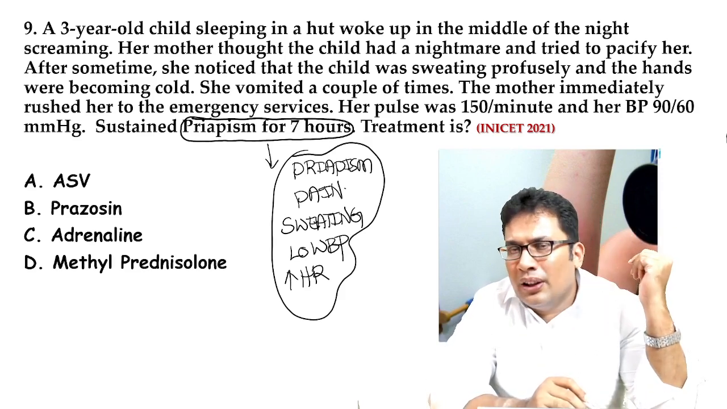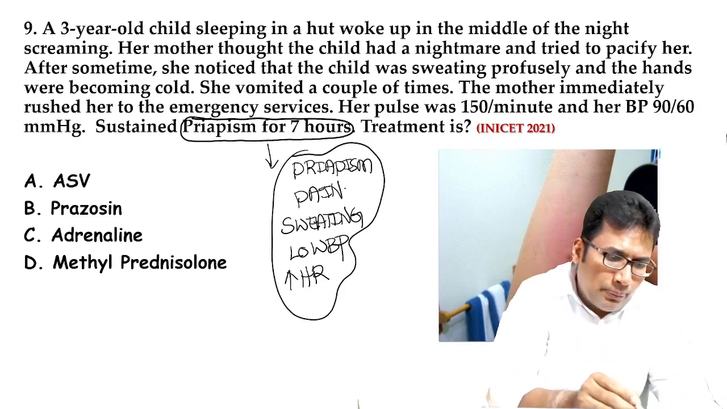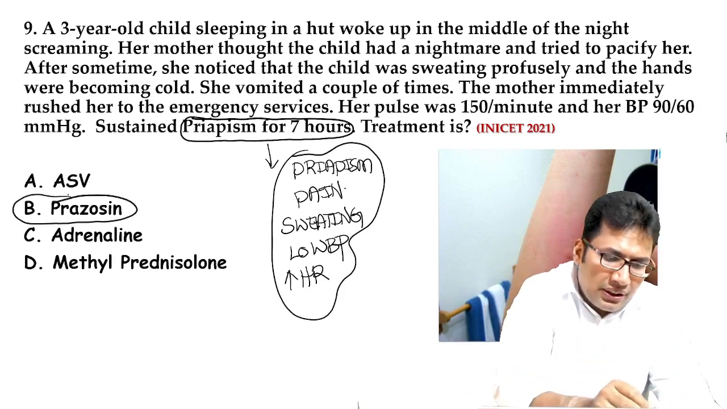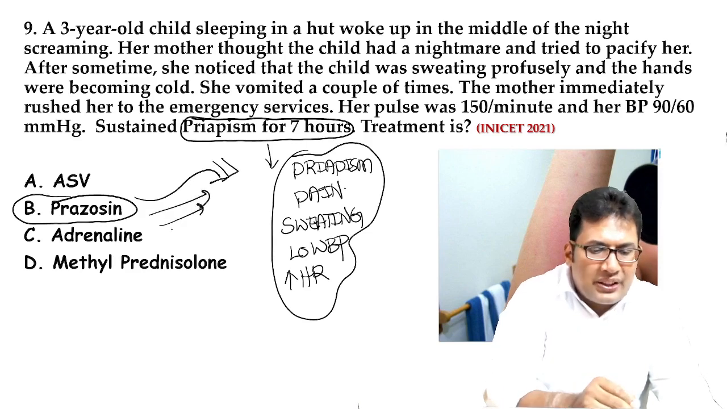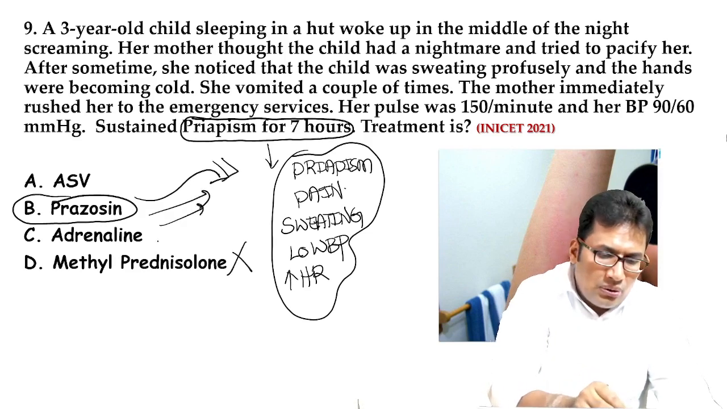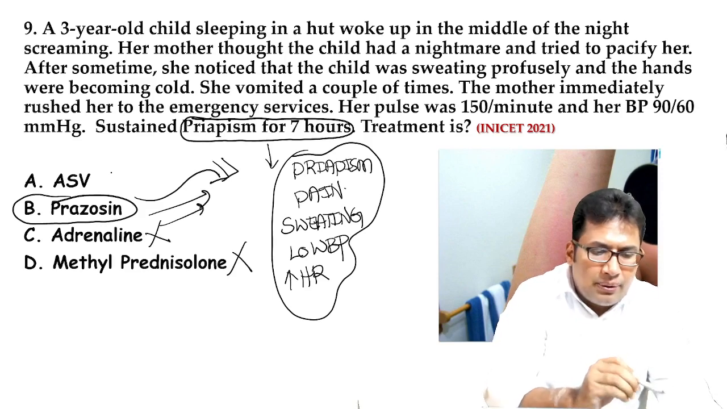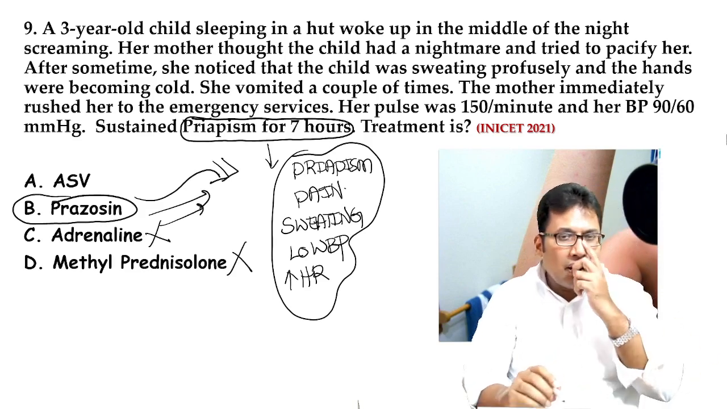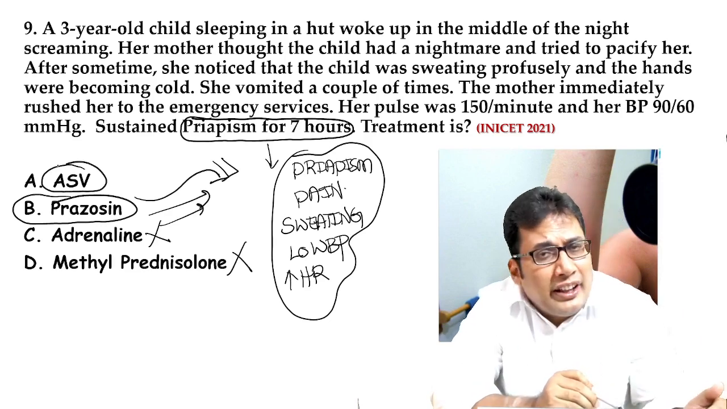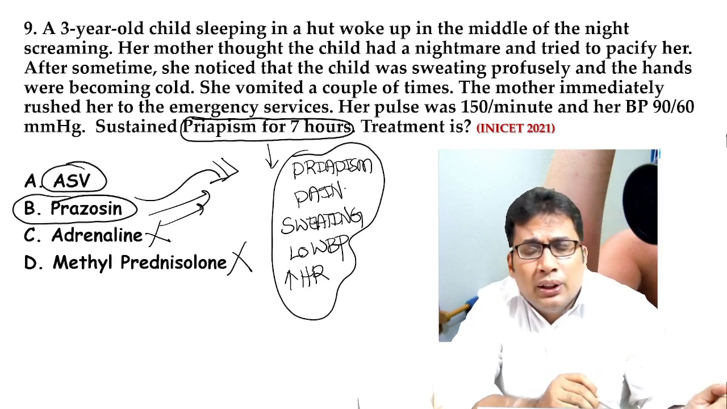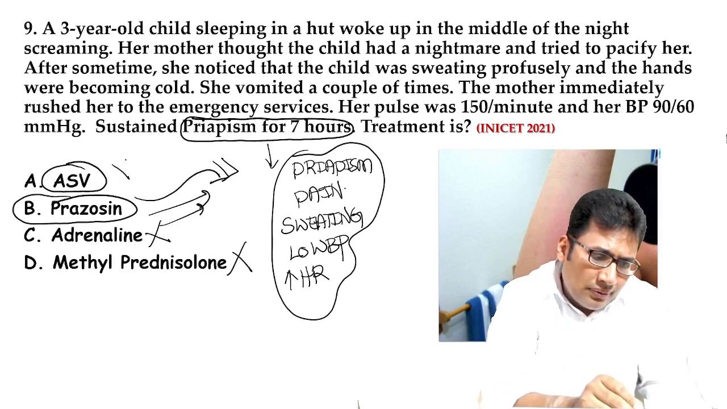And what is the antidote? Your answer should be prazosin. Prazosin is the correct answer, the best answer. It is not methylprednisolone. It is not adrenaline. It is prazosin. It is not ASV. ASV means anti-snake venom. It is not the answer.